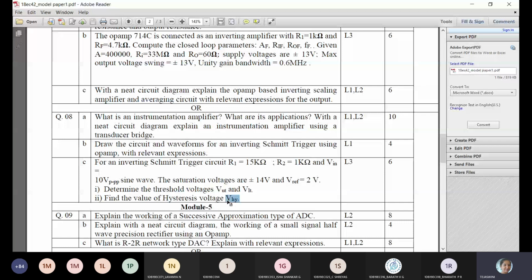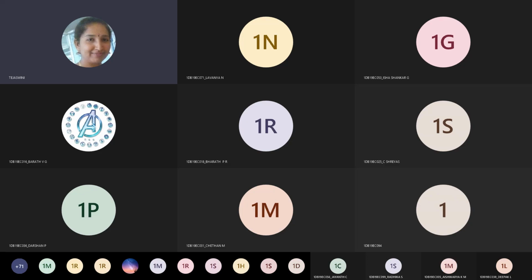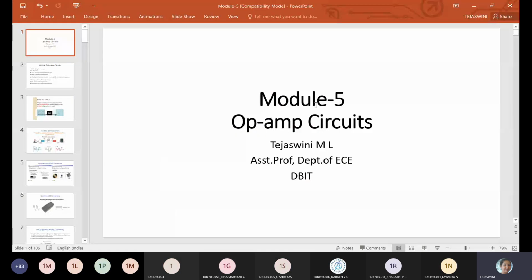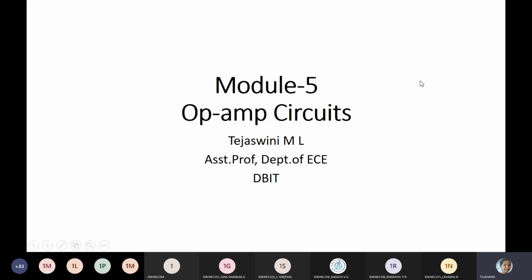Yes, ma'am. Almost all the topics here are mainly concentrated on op-amp with feedback. They are going to ask that, and then they'll ask you for the instrumentation amplifier. That is a default question you have come across in both the model papers, either comparator or Schmitt trigger. Sometimes both will be there, with the mark split-up A, B, C, so you may expect both comparator and Schmitt trigger. AC and DC they have asked only one time, the AC amplifier. Is module 4 clear to all of you?